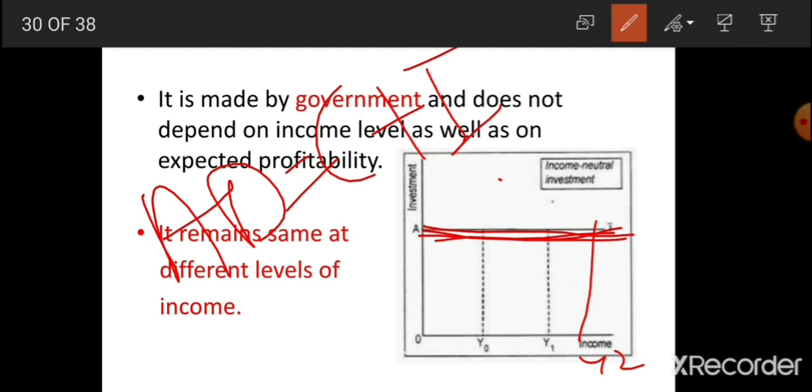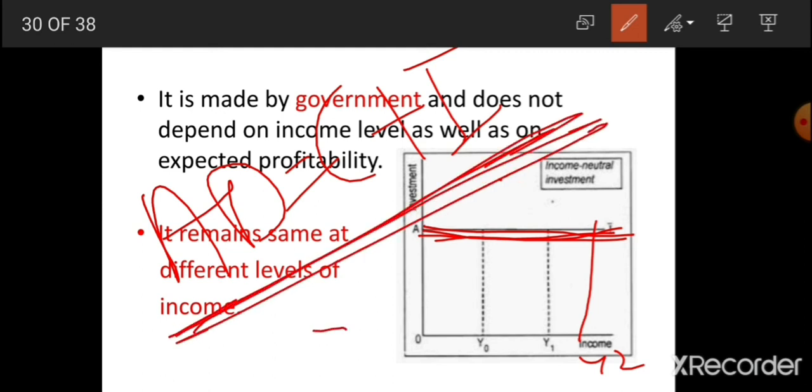Because the induced investment, that is the investment by the private sector, depends on income, depends on expected profitability, and also depends on the rate of interest. With so much dependency, it is not considered a reliable source. Therefore, what does Keynes say? According to Keynes, AD is equal to C plus I. So we have discussed the consumption function as well as the investment function.